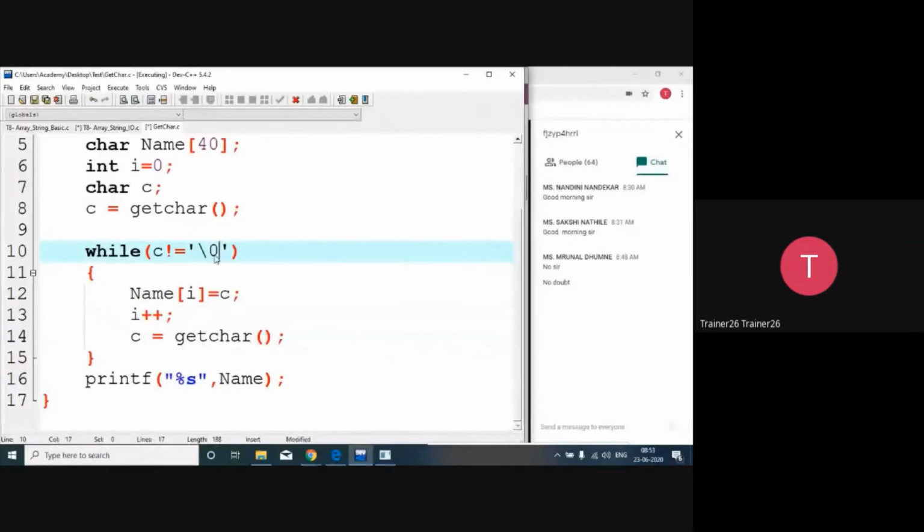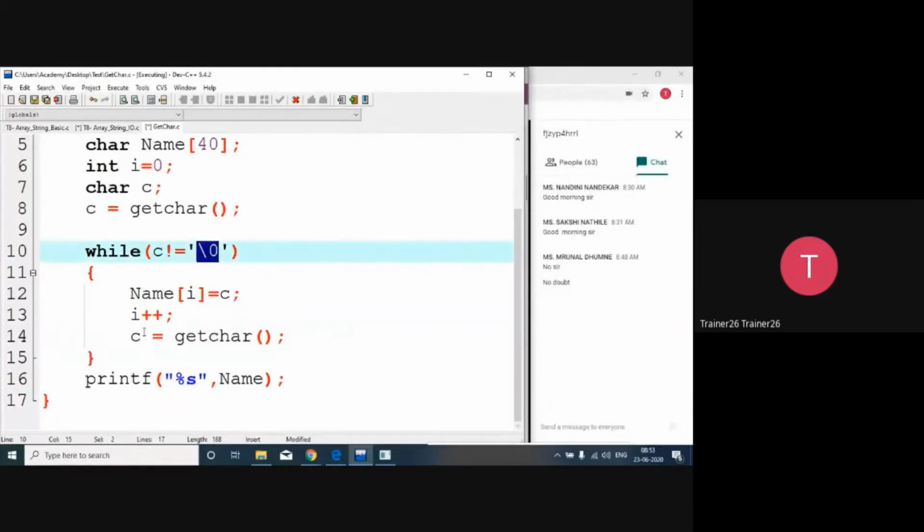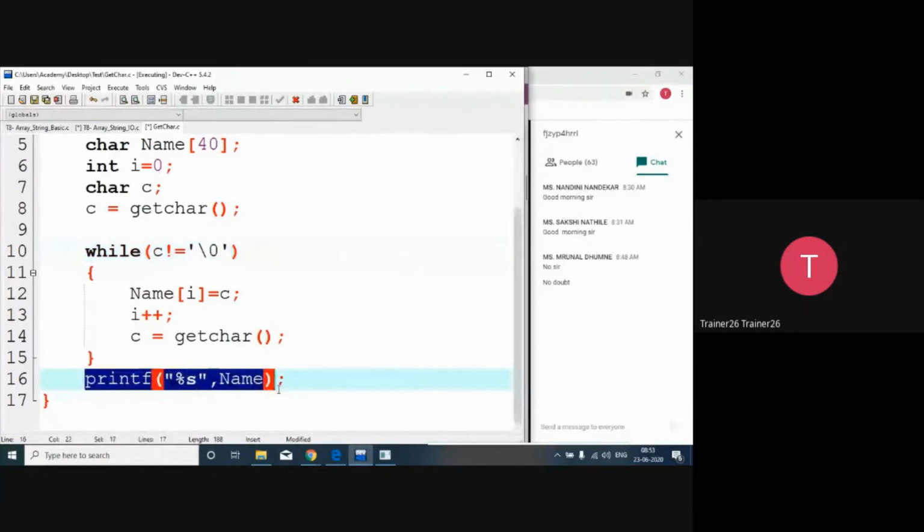So अगर आप यहाँ गलती से 0 दे दोगे तो ये थोड़ा problem create करता है, वो हम देखेंगे. And after that what I have done is that जो character read किया है उसे मैं array में 0th position पे place करूँगा. That's why I started with the 0. And then after that I increment i++, and then I'm trying to read the next character. And then after that I'm going over here again. So it's repeated. This particular process is going to get repeated till the null character is encountered. And then after that, I'm trying to print that particular string.